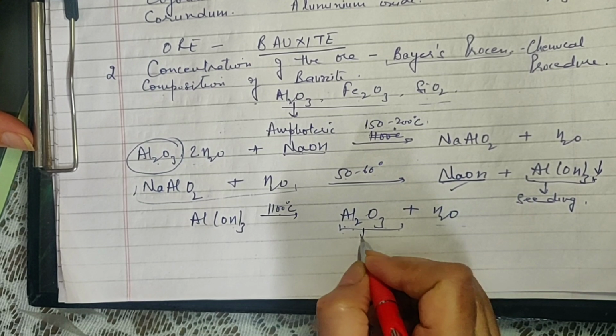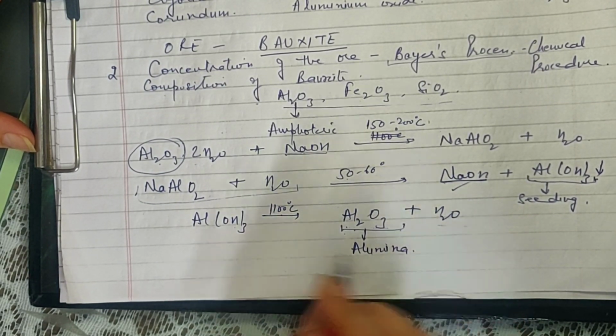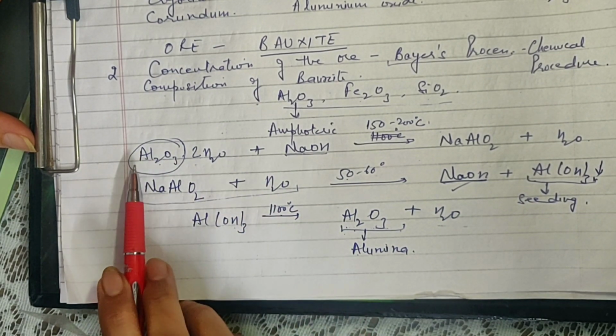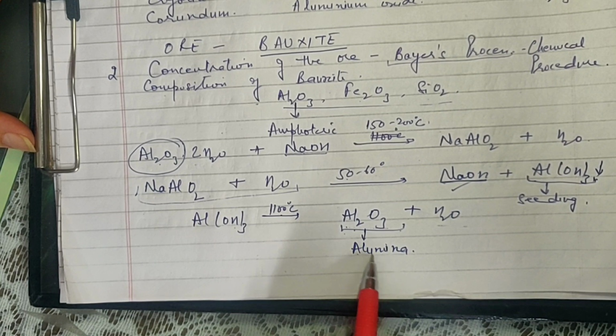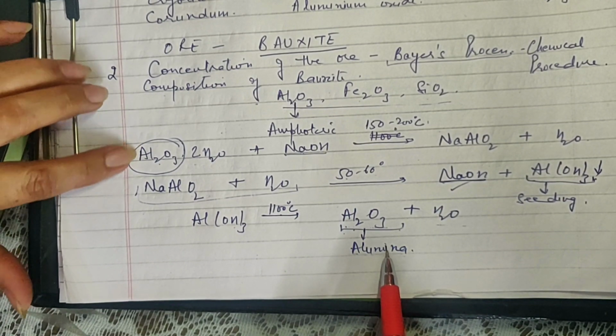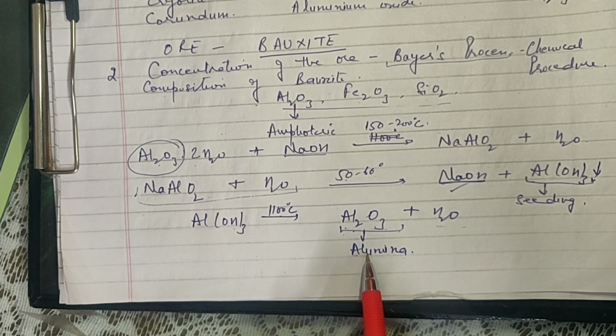This is called alumina. What is alumina? The concentrated form of bauxite is known as alumina. The pure form of bauxite is known as alumina. This is absolutely pure alumina. Whatever further treatment is to be done will be done to this alumina, not to the ore. Okay. So this is regarding the concentration of the ore.